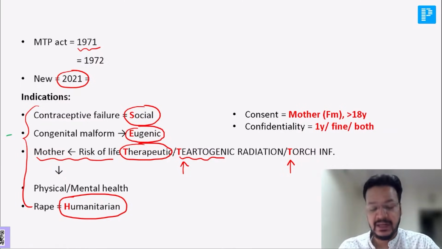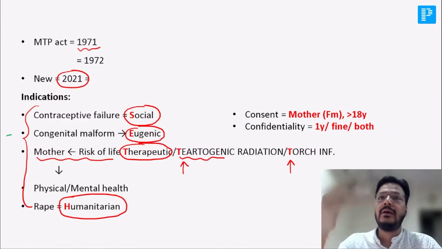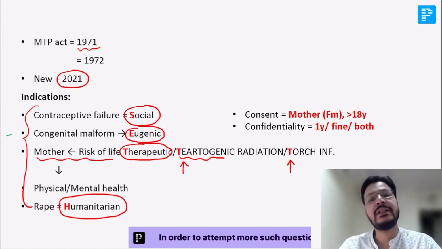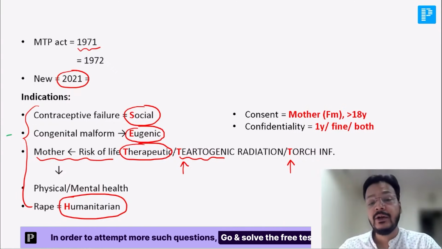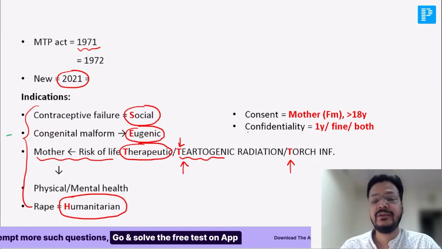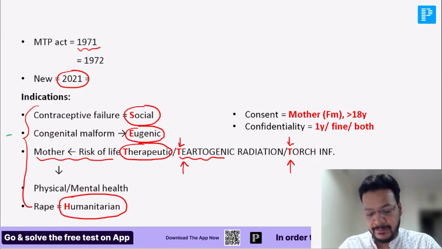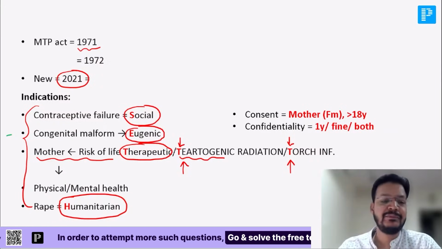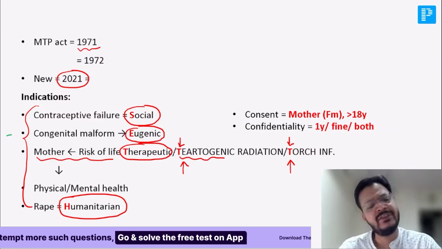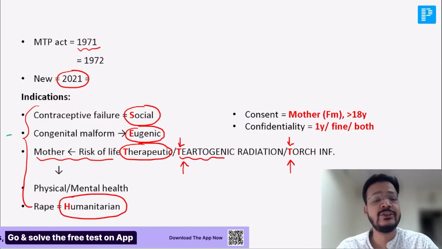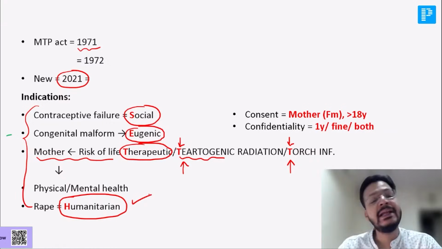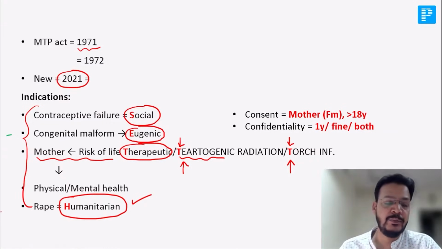So contraceptive failure is a social indication. Genetic malformation, that is a eugenic indication. Mother's life in danger, that's a therapeutic indication. Drug causing malformation, teratogenic indication. TORCH infection, another very, very important one. Yes, if the drug fails like estrogen, then social, sir. Yes, this is a social indication. If the estrogen or oral contraceptive fails, that's a social indication. Yes, absolutely right. Rape is a humanitarian indication. Rape is a humanitarian indication.